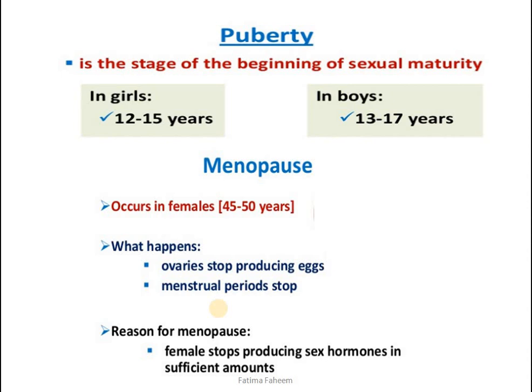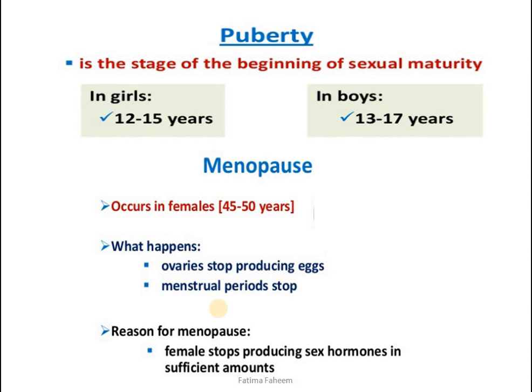So these are the two ages which are important to know. One is puberty, which is the stage of the beginning of sexual maturity. In girls, this age is around 12 to 15, while in boys, it is about 13 to 17. Keep in mind that these ages may vary from individual to individual depending upon their ethnicity and their regions.